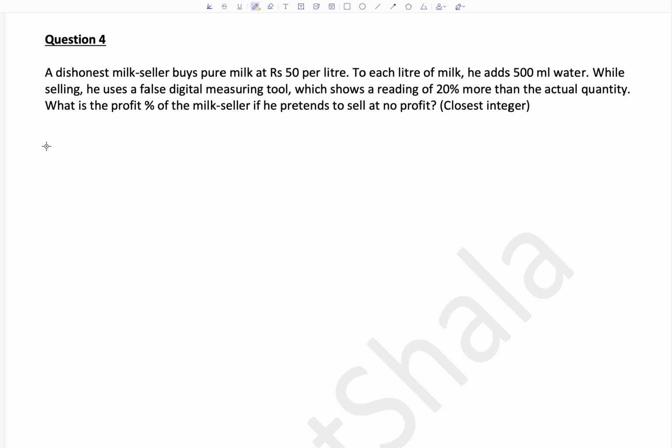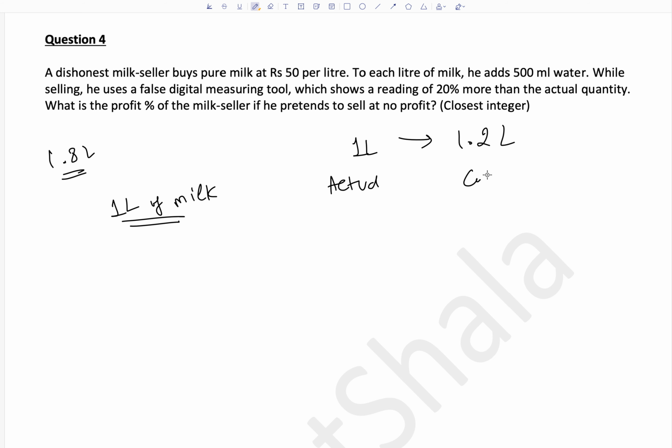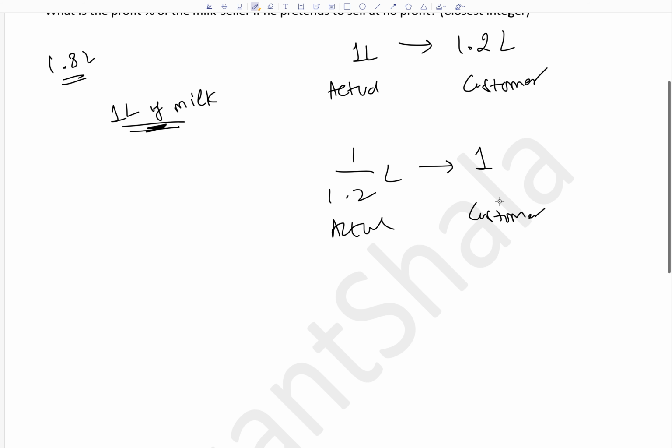Okay. So in the earlier method, we sold 1.8 liters of milk to the customer. This time, let's try to sell only 1 liter of milk. We saw that when the actual quantity is 1 liter, the customer thinks that the quantity is 1.2 liters. This is what the customer thinks. Now, if we want the customer to think it is 1 liter, the actual quantity will be 1 by 1.2 liters. So 1 by 1.2 is actual now, and the customer thinks they are getting 1 liter of milk. So the customer will pay 50 rupees.